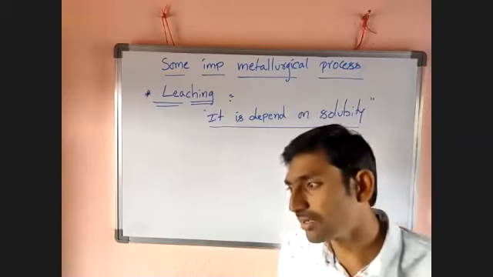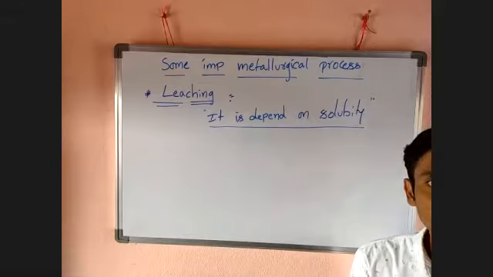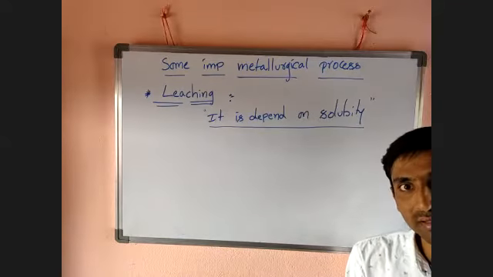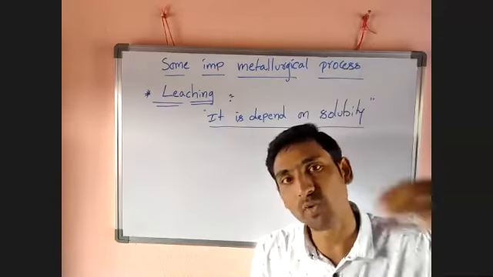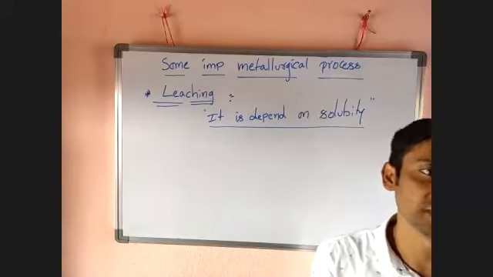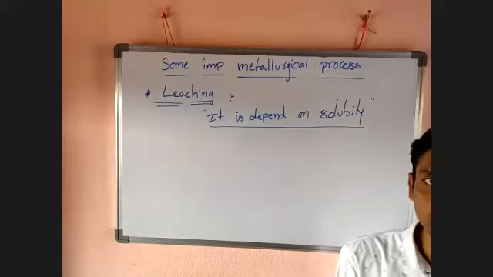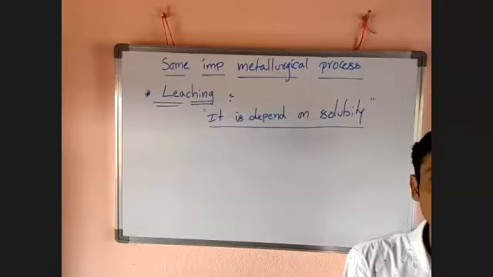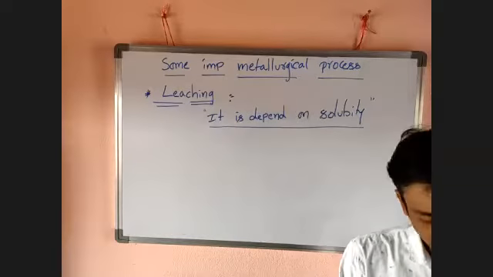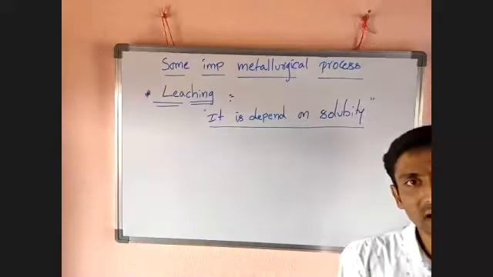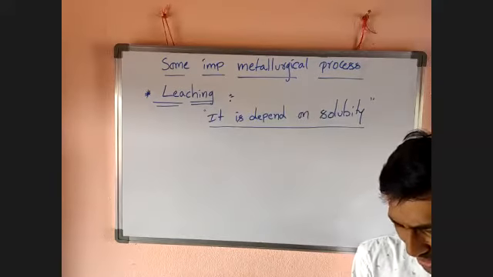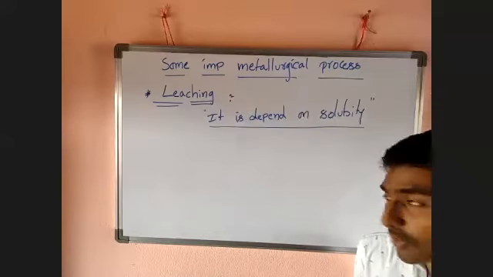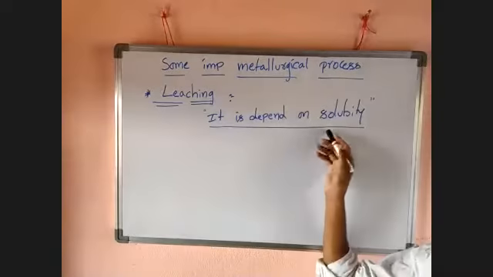For example, alcohol plus water. Drinkers add water to alcohol. What happens? The alcohol dissolves completely in water and gives a homogeneous, single layer mixture. That is a solution. So alcohol can dissolve in water, but petrol cannot dissolve in water, and alcohol cannot dissolve in petrol. Like that, certain compounds are soluble only in certain solvents. Leaching takes place depending on that solubility.